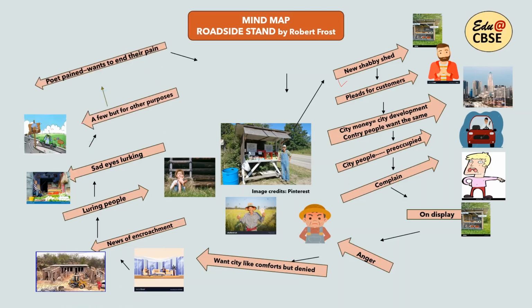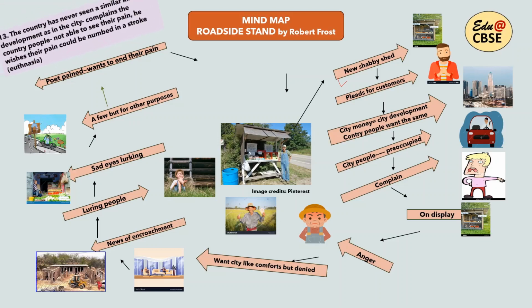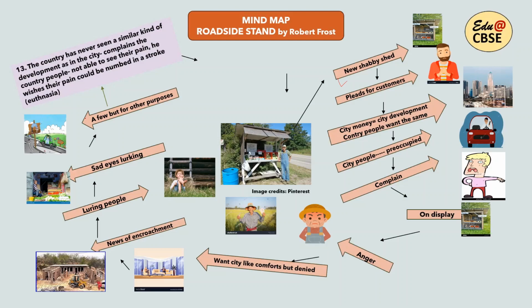Then the poet, as if pained to see their condition, says that he wants their pain to come to an end. But what is the solution? He doesn't find any solution nearby. Or what the poet feels is that he wishes he could bring their pain to an end at one stroke. The country has never seen a similar kind of development as in the city. This is the complaint of the country people. They haven't seen the same kind of development as there is in the city. And this is the regular and continuous complaint of the country people.